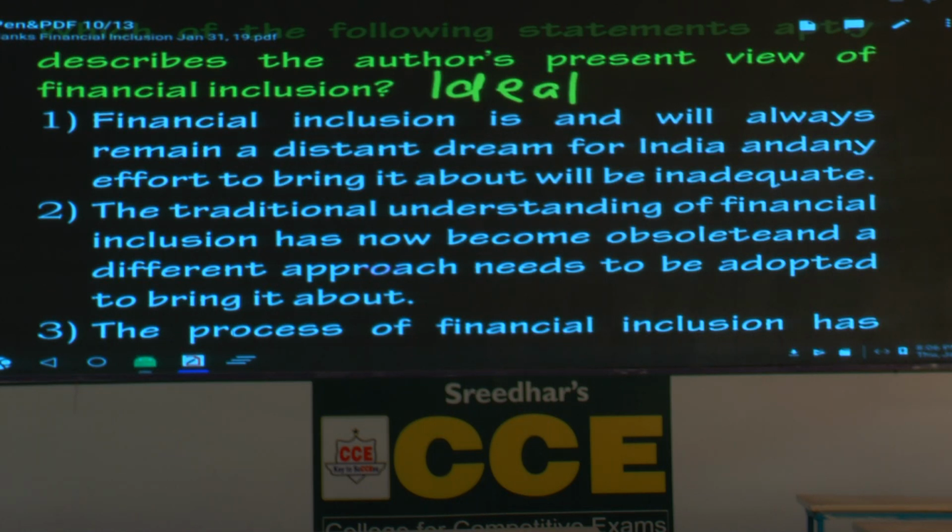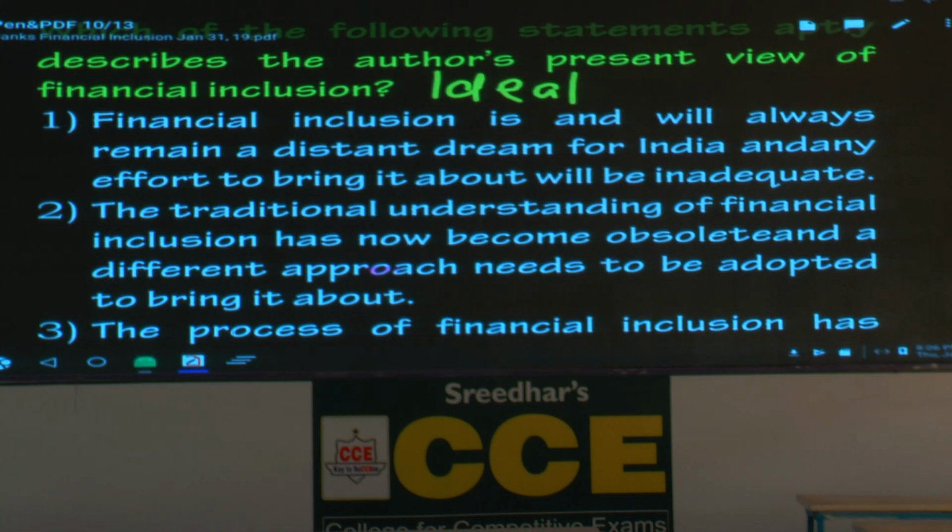The writer says changing the mindset of banks and customers is very important, as he lists out. The previous sentence talks about how in the past they tried something but it was not successful. So is the stand positive or negative? Negative. That you have to accept.